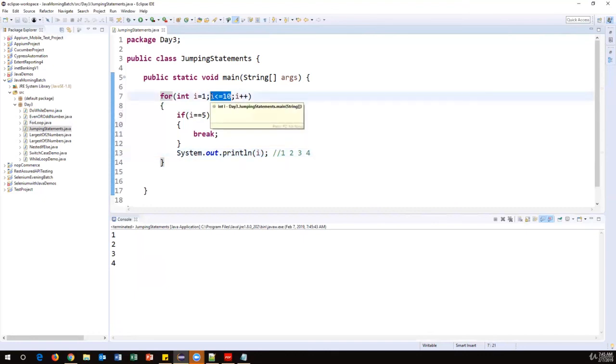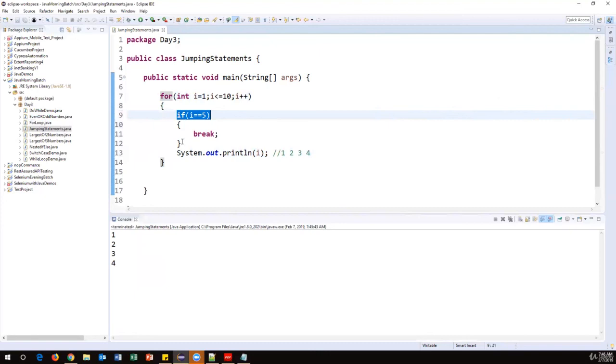Okay, so this is called a jumping statement, because we are jumping from here to here directly, out of the for loop. We are jumping based upon a certain condition, right? So that's the major need of the break command. If you want to exit from a certain looping statement, even though the for loop condition is true, then we have to use the break command.